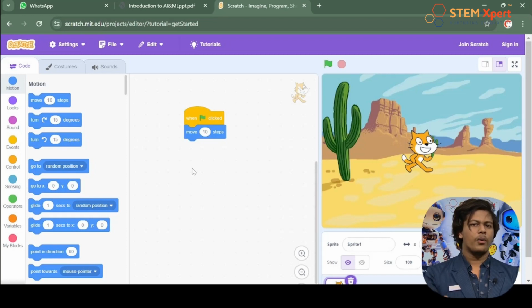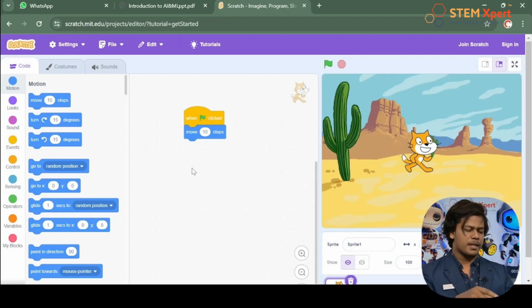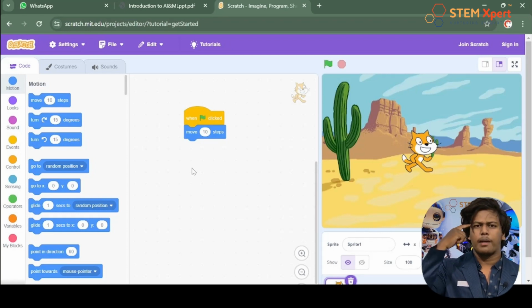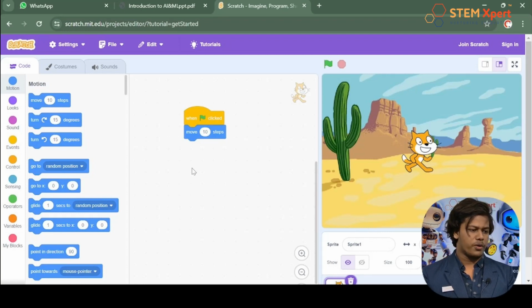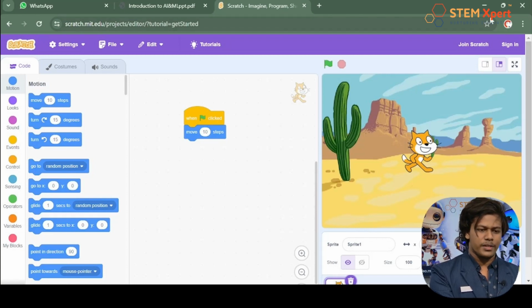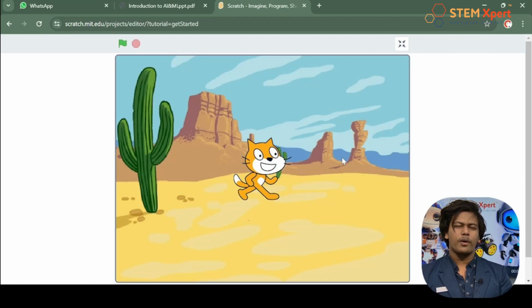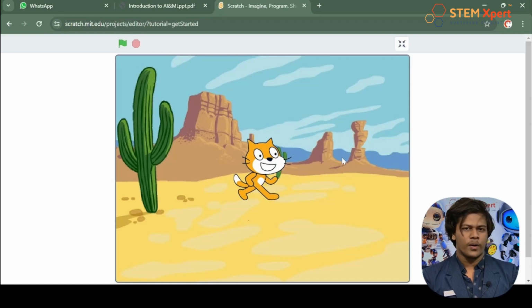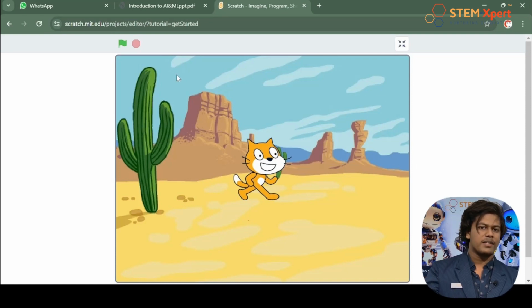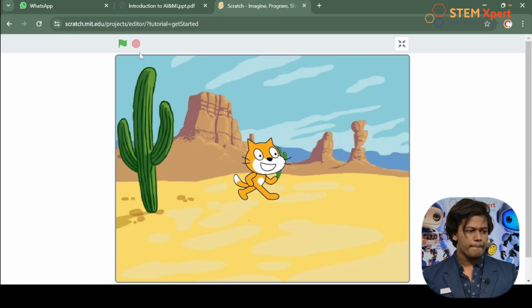Now let's see how it works. So I want to maximize the screen, but how's that possible? Can anyone help me out? I just forgot. Yeah, it's over there, right? I told you there is an option to maximize the screen. Just click on it. Wow, what just happened? That's pretty cool, right? Now here I'm gonna click the green flag and let's see what would happen. What has to happen actually? Yeah, the cat has to move forward, right? Here we go.